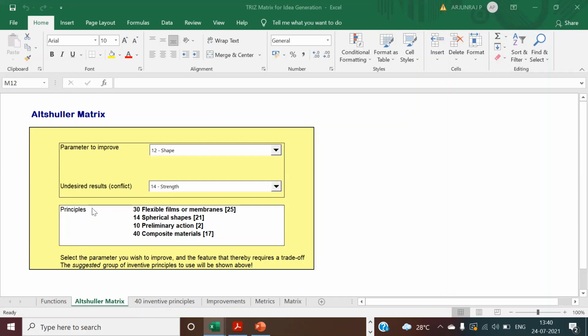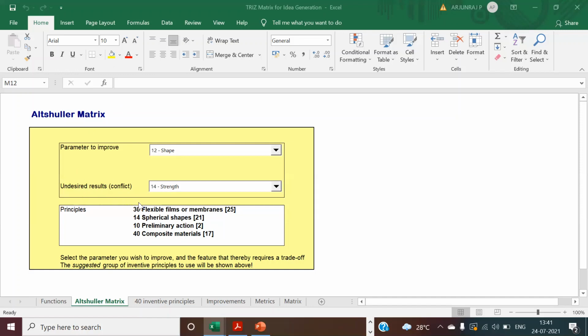Before going to the 40 inventive principles, let us see what this matrix of 39 parameters, invented by Altshuler, is. Altshuler is a Russian inventor, and he introduced this concept called TRIZ, which stands for solving innovative problems. Here this matrix is related to the parameters to improve and the parameters in conflict.